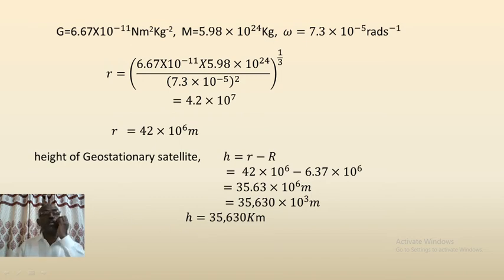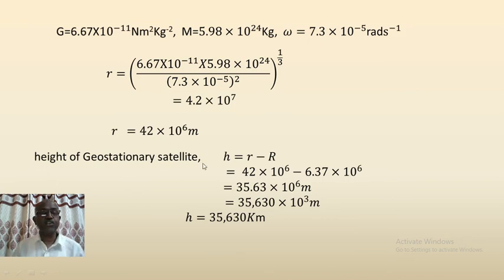Now substituting the value of the constants, the gravitational constant G is equal to 6.67 x 10^-11 Newton meter square per kg square. The mass of the Earth is 5.98 x 10^24 kg. And angular velocity we have calculated 7.3 x 10^-5 radian per second. On substitution, we get r is equal to 4.2 x 10^7, or in terms of meter, it is 42 x 10^6 meter.